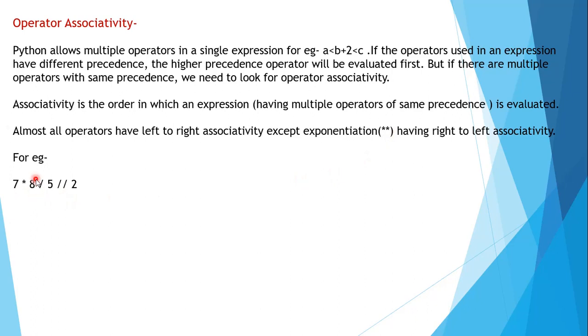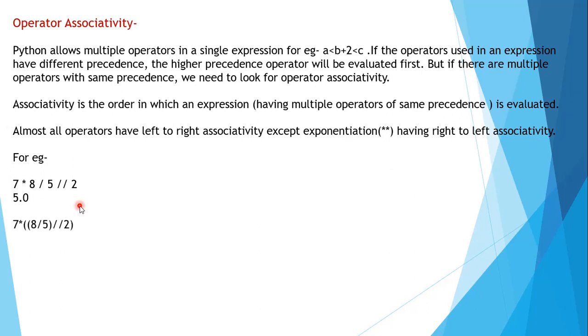That means first the result of 7 into 8 will be taken out, that is 56. Then 56 will be divided by 5. It will give you 11 point something, and that 11 point something will be floor divided by 2. So it will neglect the decimal part. 11 floor division 2 gives 5, because that division gives 5 point something, and the decimal part is removed because of the floor division operator. So the result will be 5.0. The decimal part has been removed and replaced with 0.